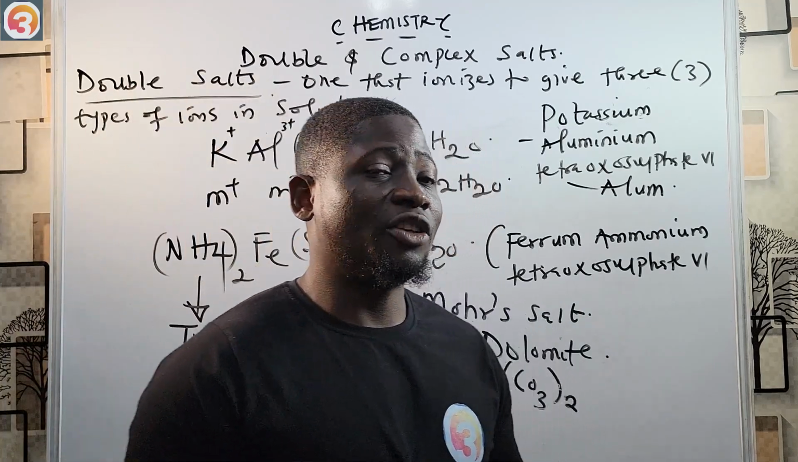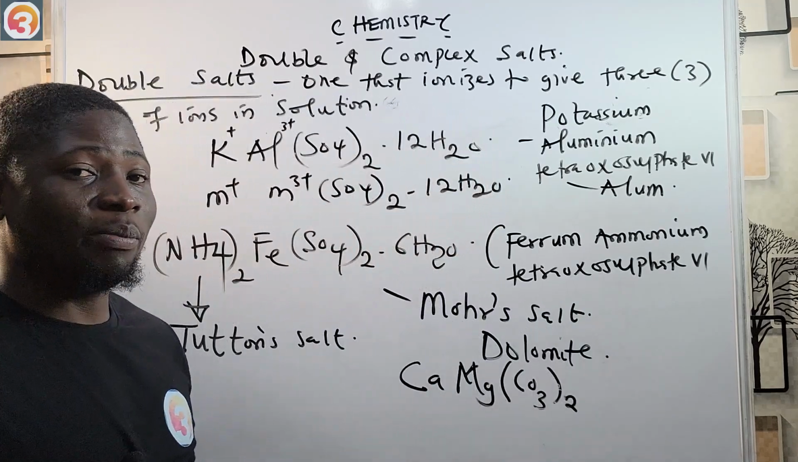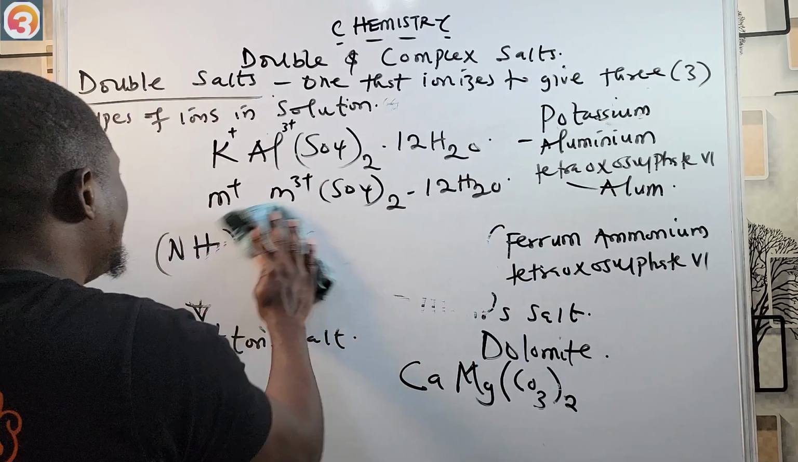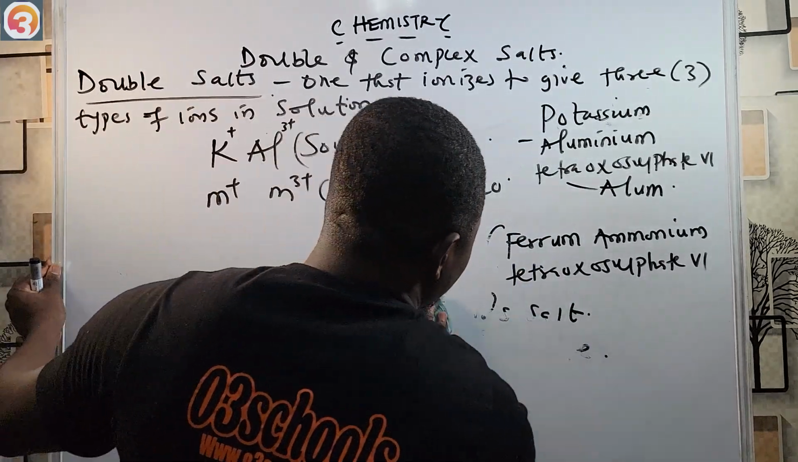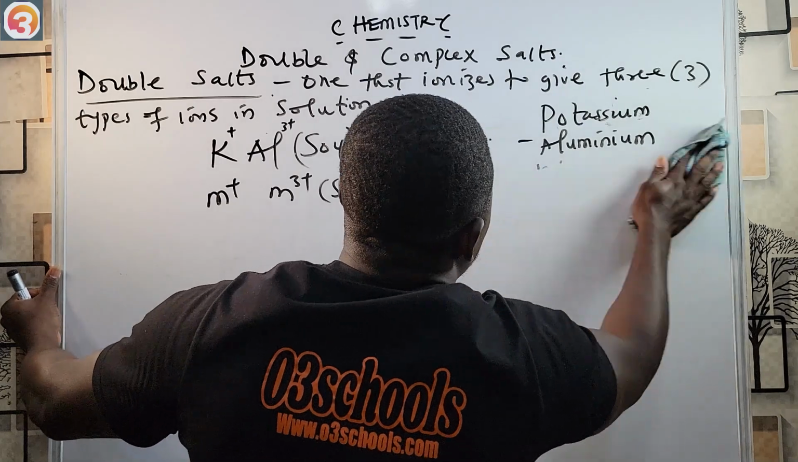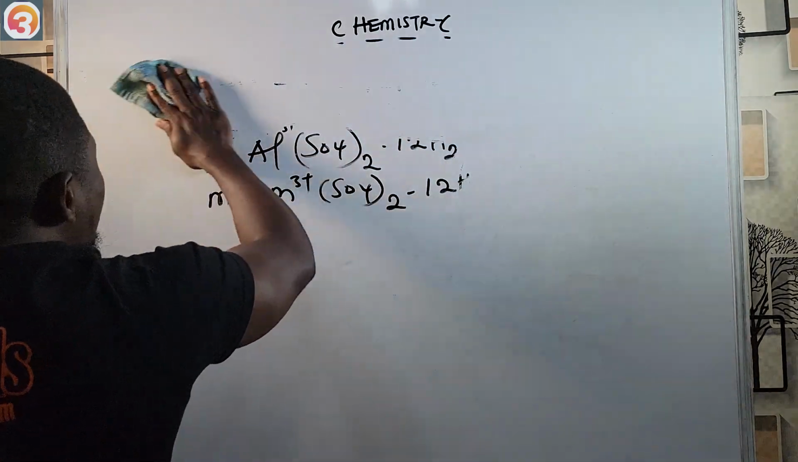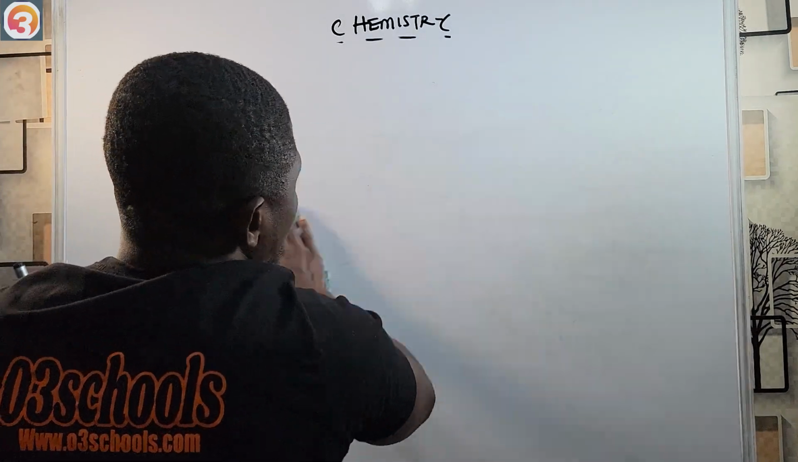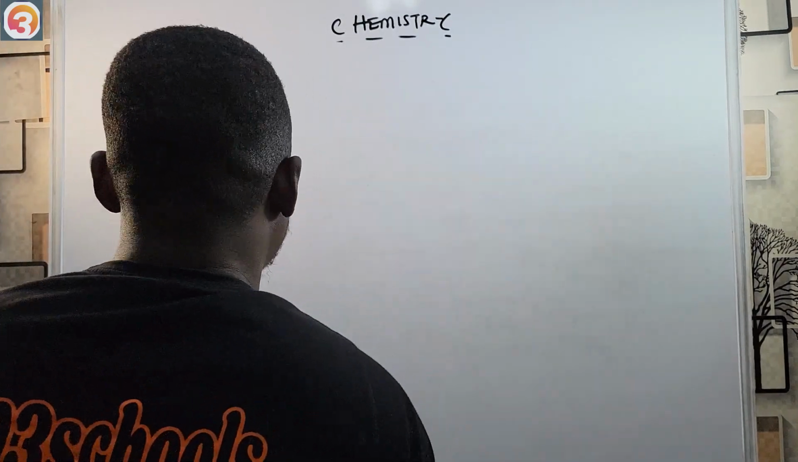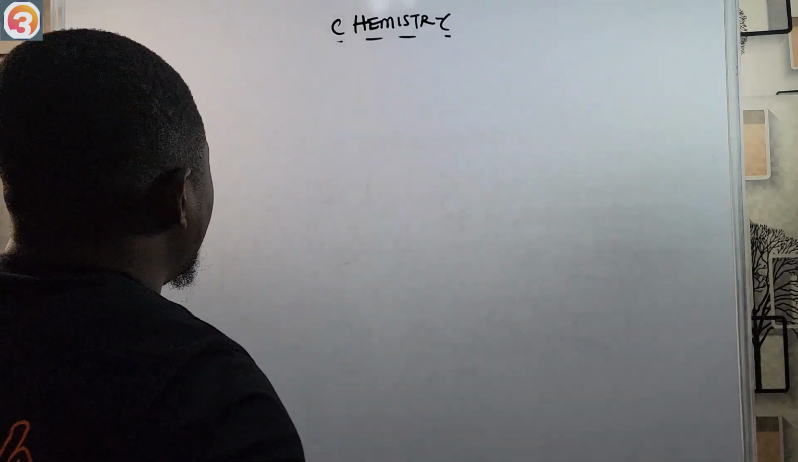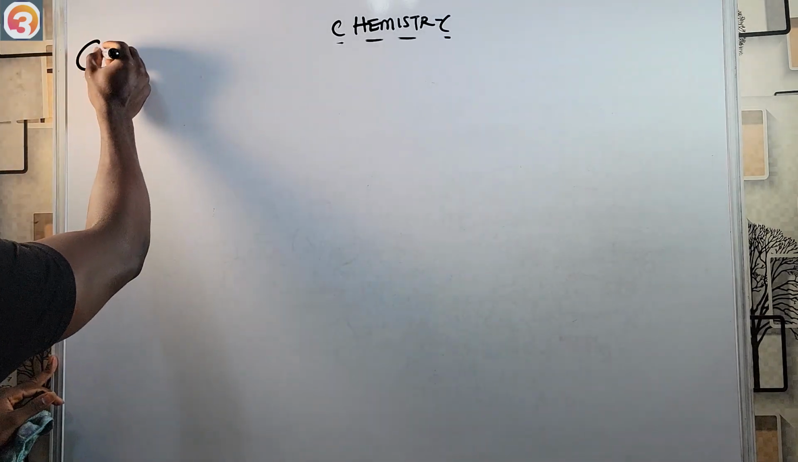Now that we have talked about double salts, we're now going to talk about complex salts, and that will be the end of our discussion on the types of salts. In the next episode, which is the last episode, we'll talk about how salts are formed. So now let's talk about complex salts. On the other hand, complex salts.